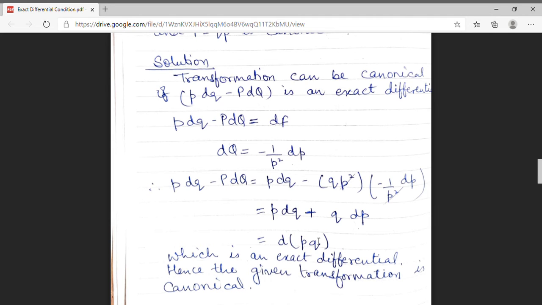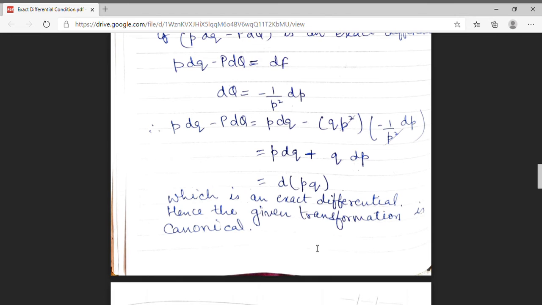So my generating function is pq. This is the exact differential condition. Hence, the transformation which is given to me is canonical in nature. So students, by solving the exact differential condition, we can easily show that the given transformation is canonical or not.